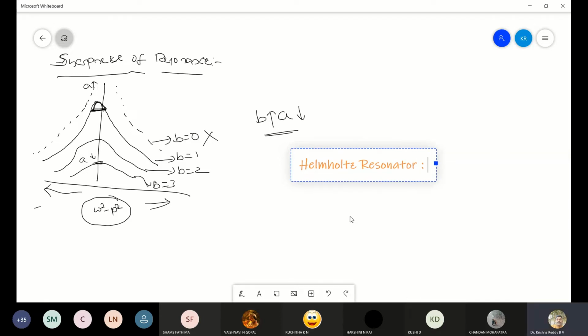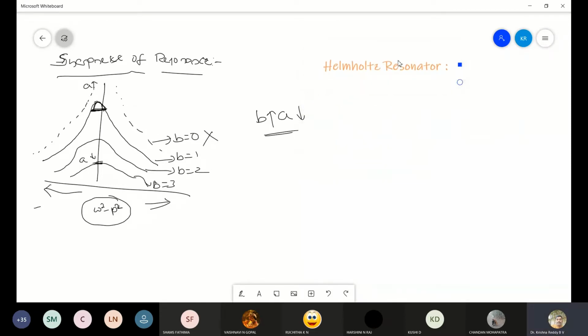This Helmholtz resonator is used to tune the musical instruments. If we observe this Helmholtz resonator, it is in a spherical shape like this.